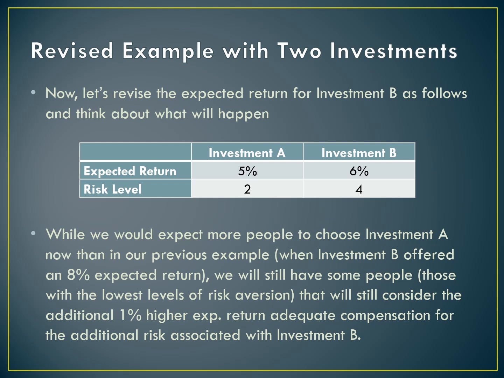But there are going to be some people with low levels of risk aversion that take investment B. When we're dealing with risk aversion, anytime the investment has a higher expected return, there are going to be some people willing to take on more risk for that higher expected return. It doesn't have to be a lot, but as long as the expected return is a little bit higher, some people will take it. As that expected return increases, more and more people are going to shift over to the higher risk alternative.